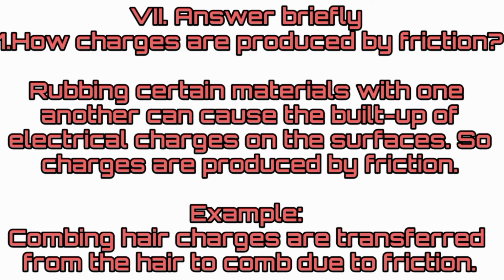Answer briefly. How charges are produced by friction? Answer. Rubbing certain materials with one another can cause the build-up of electrical charges on the surfaces. So charges are produced by friction. Example, combing hair, charges are transferred from the hair to comb due to friction.